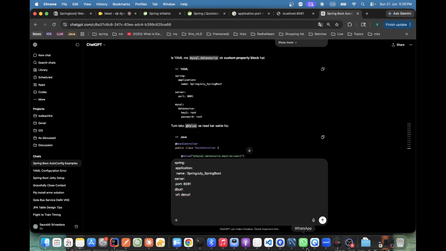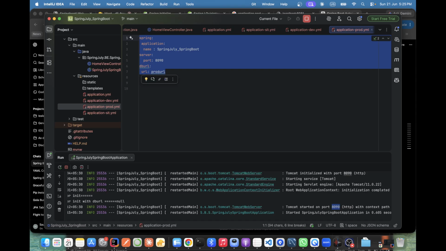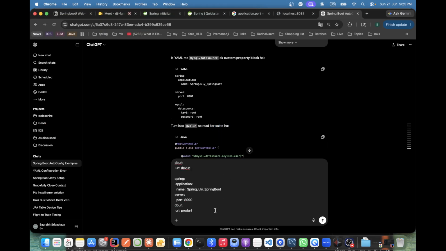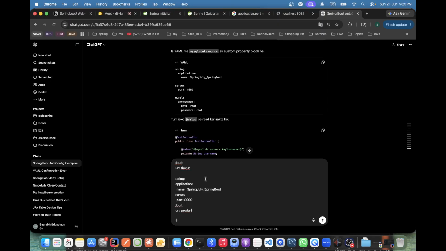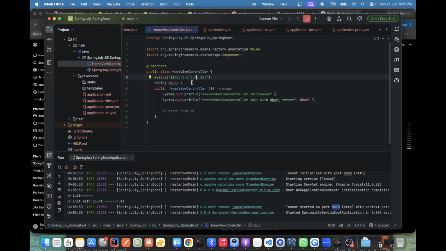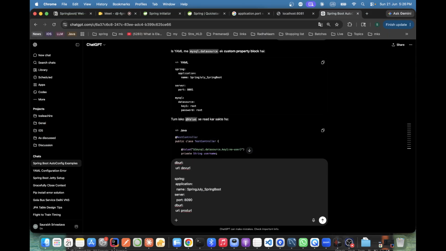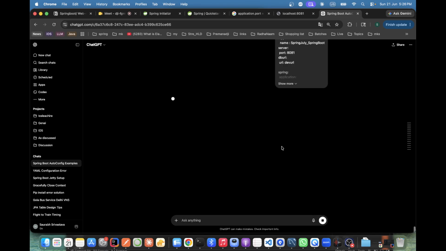It messed up from here. Prod. Give it here. Prod URL, and my variable, I'm just using this variable and using this variable. Chalo, now you see.